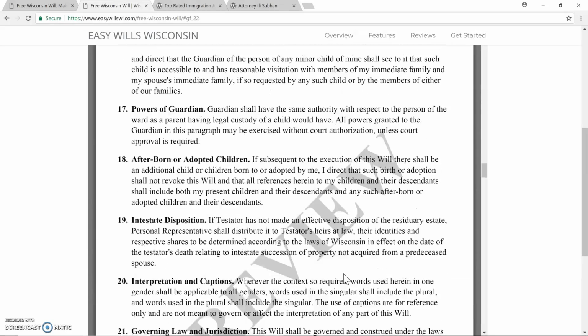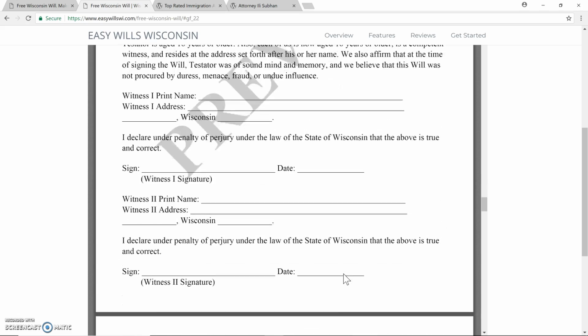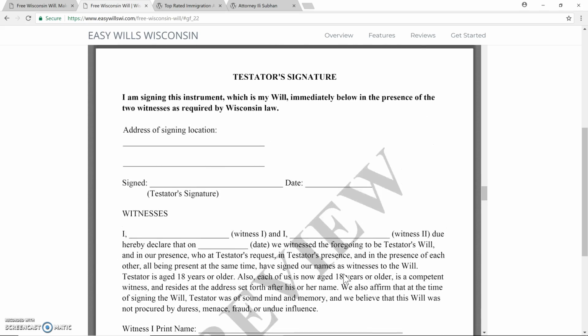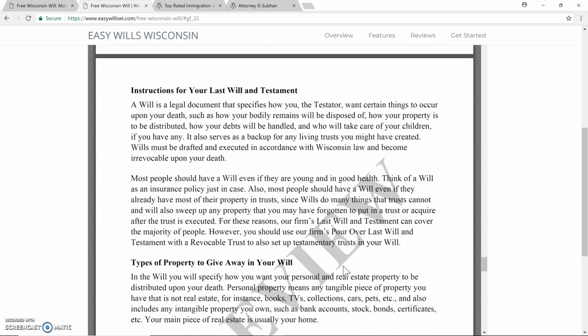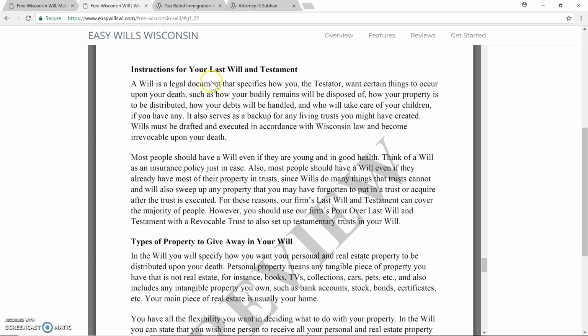This will also comes with instructions. Here's where you would need to sign, but everything is here for you. And if you don't remember something and you want to look something over, there are instructions that come with the will. So that's how easy it is.